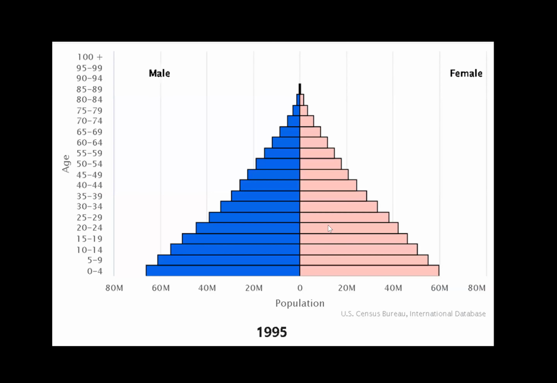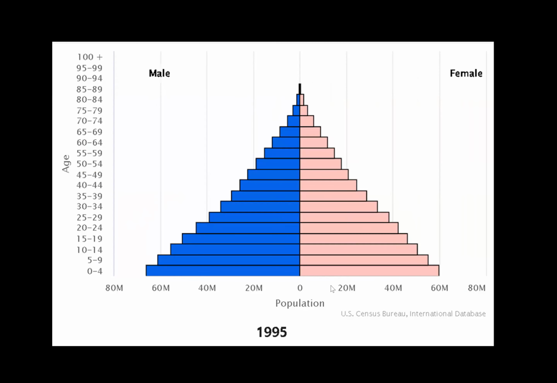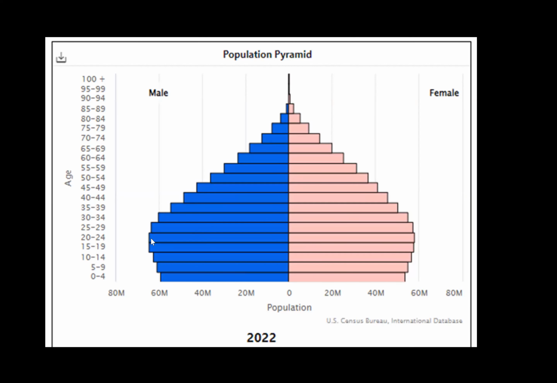So this is India in 1995, the population pyramid. If you look at this, it's a pyramid, that's growing fast. So from 1952 on till 1995, there was no impact on their population growth. It just kept growing. Here it is in 2022. So you see this, that's no longer a pyramid. Here we see they've turned a corner. And that's when they changed their policies to actually empowering women.